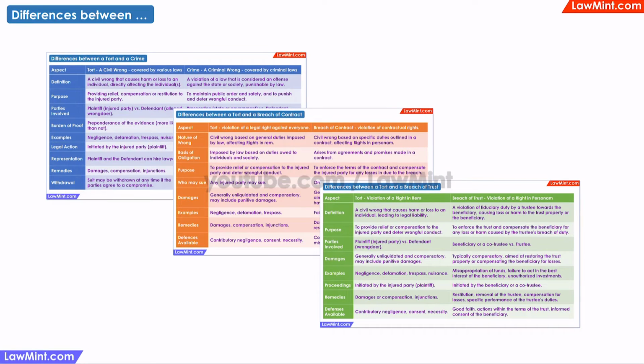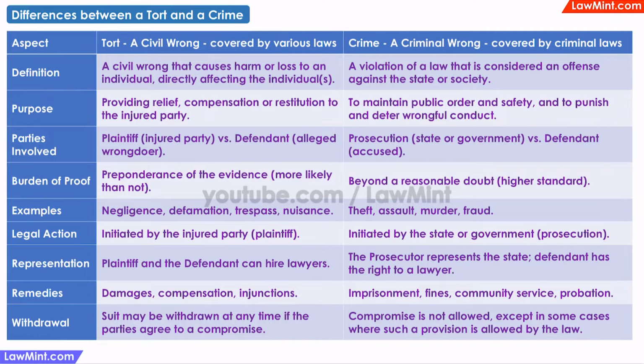In the next few slides, let us look at the differences between a tort and a crime, a breach of contract, and a breach of trust. I have given the information in the form of tables for better understanding. These tables are important because you may be asked to explain the differences in subjective questions, or this information may be used in objective questions. Let us look at the fundamental differences between a tort and a crime.